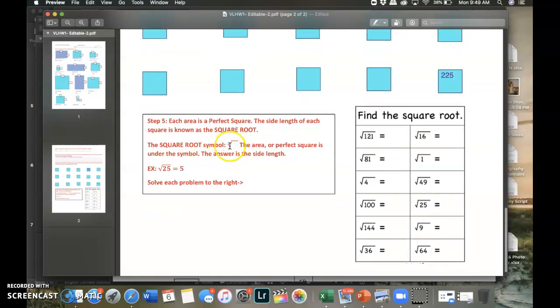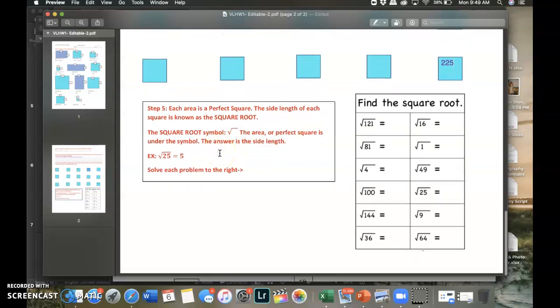So the square root symbol is this. It's called a radical. So the square root of the area or perfect square is under the symbol. The answer is the side length. For example, the square root of 25 is 5. That means that the area of that square was 25, meaning that the side length is 5.